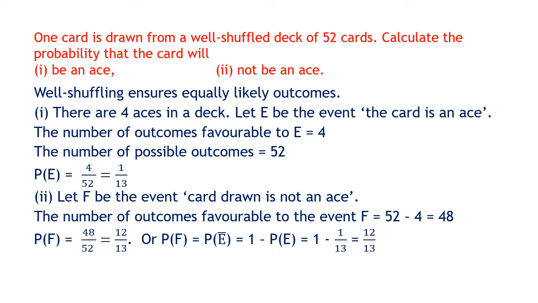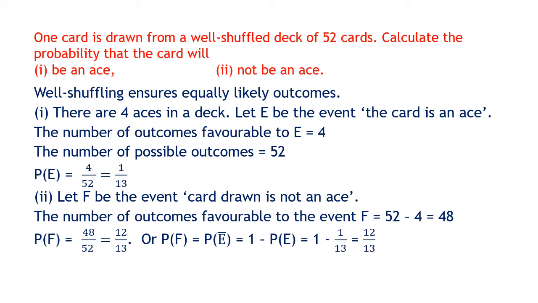So the first example states one card is drawn from a well shuffled deck of 52 cards. Calculate the probability that the card will be an ace. Now to keep it simple, we are only drawing one card out of a deck of 52 cards.